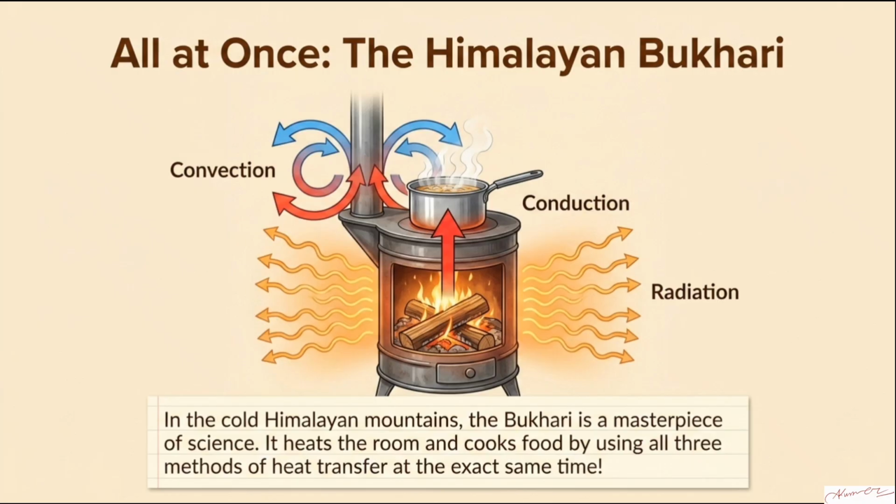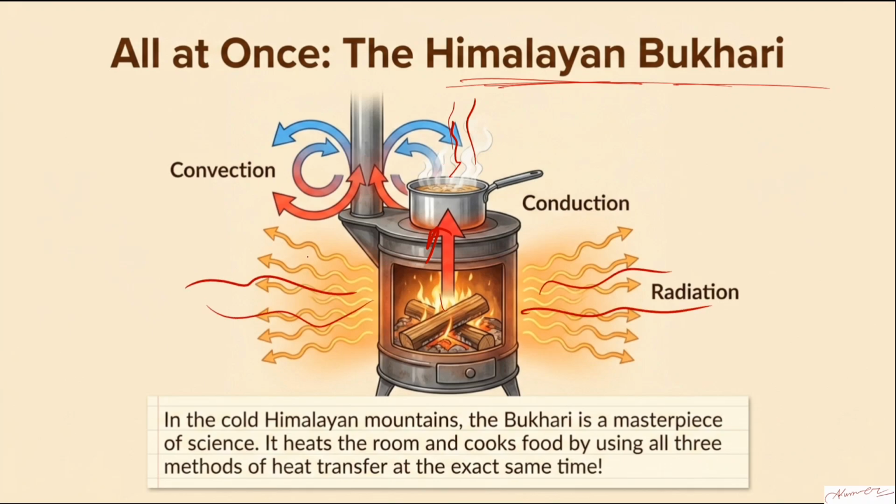Now this one, I'm not explaining anything. This is the same thing I've explained. See, like that. This is the example of the very famous Himalayan Bukhari. There's a fire in this one because of the heat. This pan is getting heated because of conduction. This water coming out is because of convection, and this heat going in this direction is because of radiation.